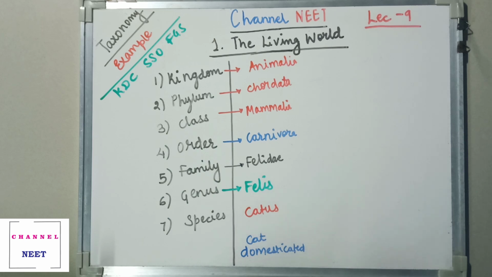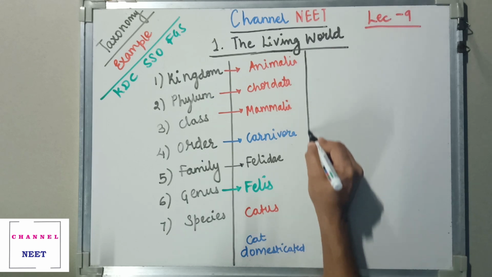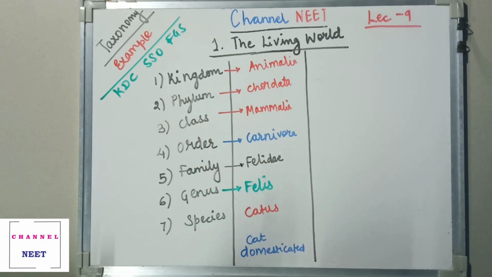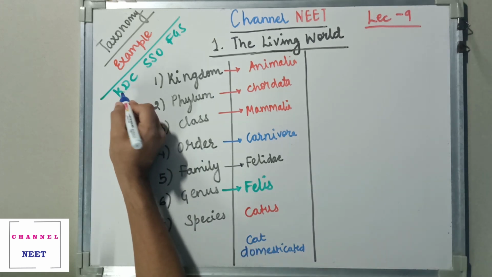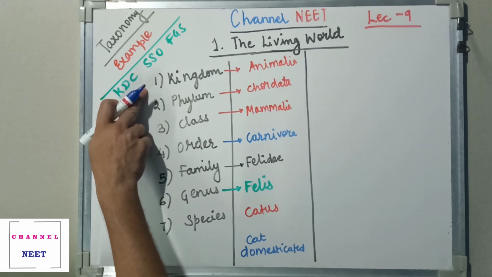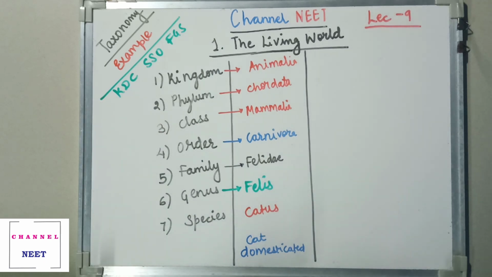Fine. So this was the whole classification of the cat or the domesticated cat that we come across. Now you already know kingdom is at the highest. The highest taxonomic level is kingdom, and species is the lowest one. The next example I need to discuss with you is the tiger, which we come across very commonly. Tiger will give you a species that we call tigris.